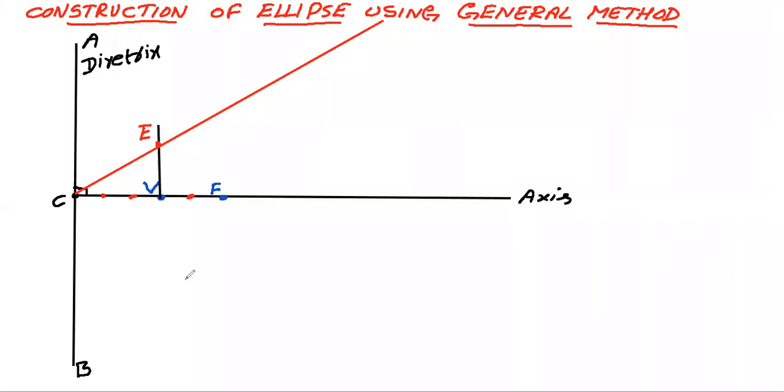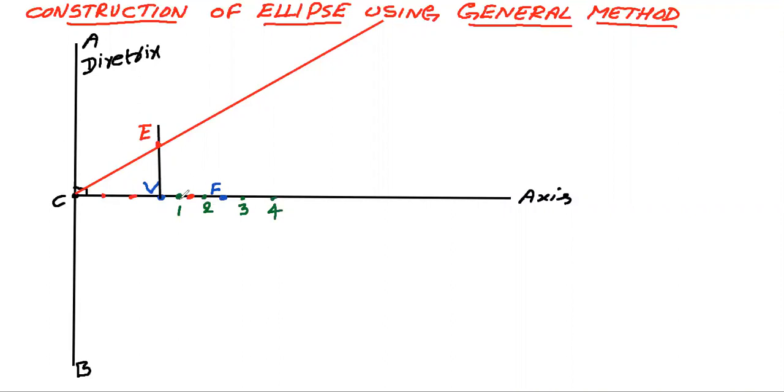Now once you draw this line, I'm going to locate a number of points on this axis. Where do I have to locate? I can mark at any location. They need not be equal parts. So I'm going to take one point somewhere here, randomly some other point somewhere here, and some other points.